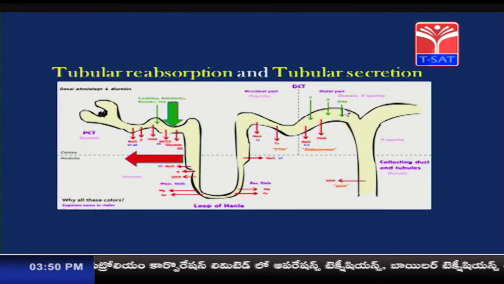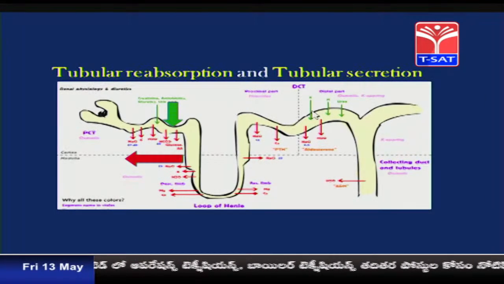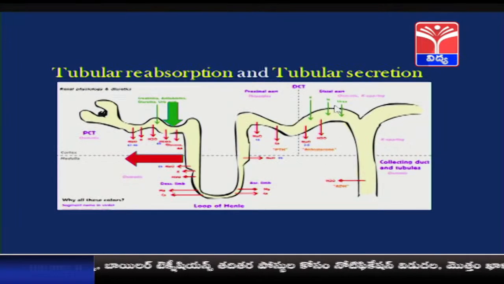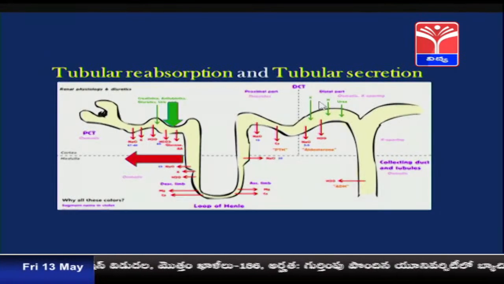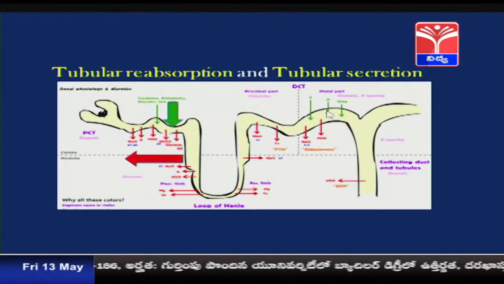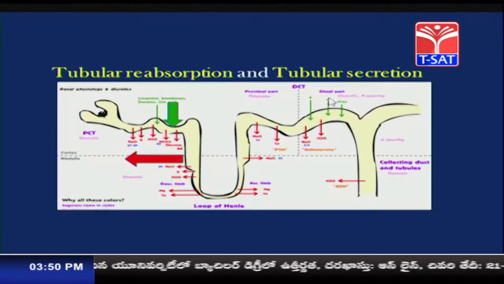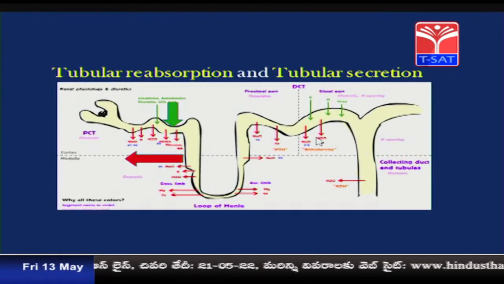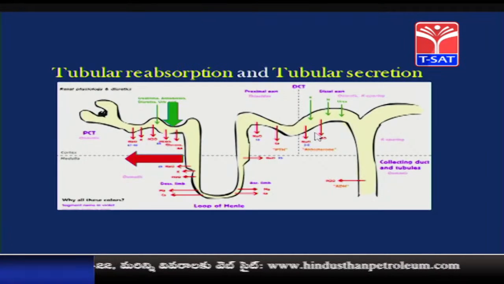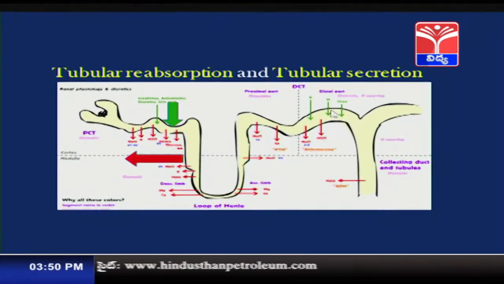The green colored arrows represent the secretion of certain substances into the renal tubule from the body, or from the peritubular capillary network. Mainly substances such as hydrogen ions, potassium ions, ammonia and urea are secreted into the renal tubule from the body.